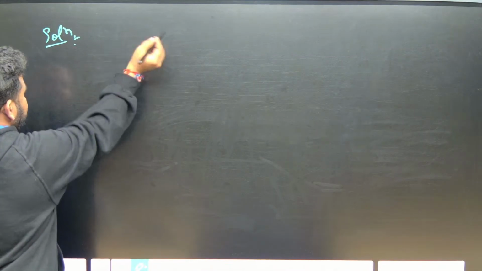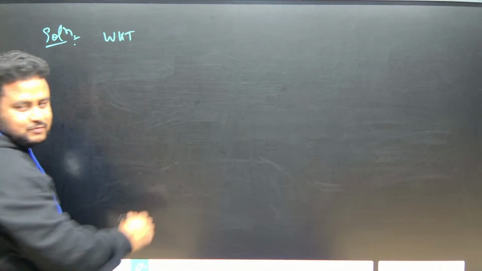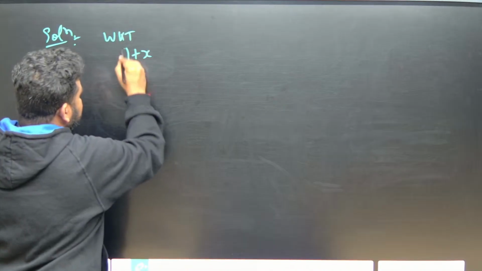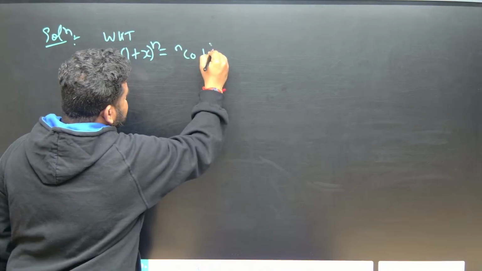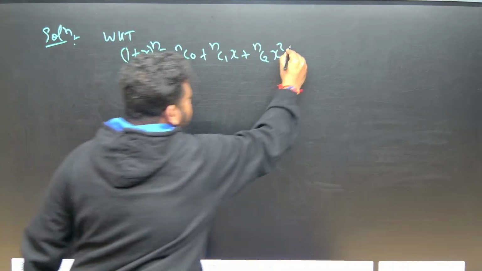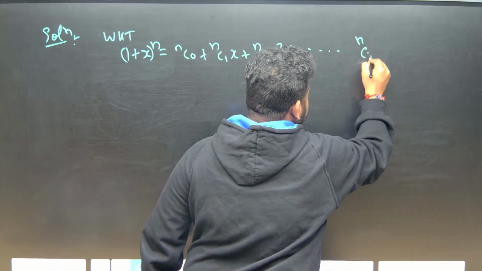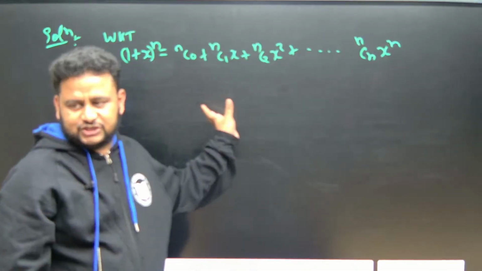Always we have to take plot. Let us write. We know that (1 + x)^n is nothing but equal to nC0 + nC1 x + nC2 x^2 + ... + nCn x^n. Correct now? This is the standard equation of binomial expansion, correct na?